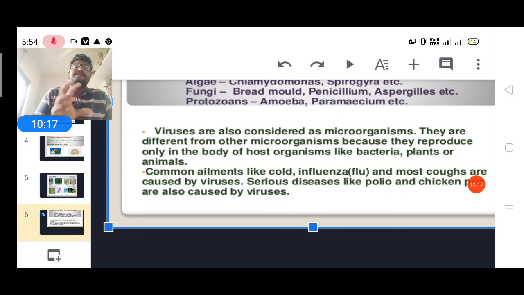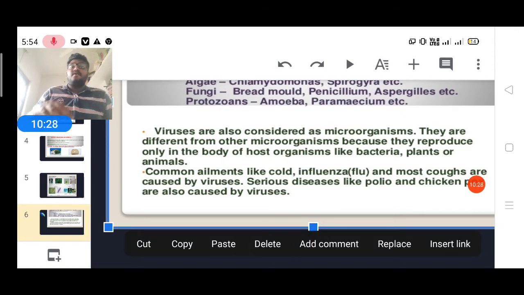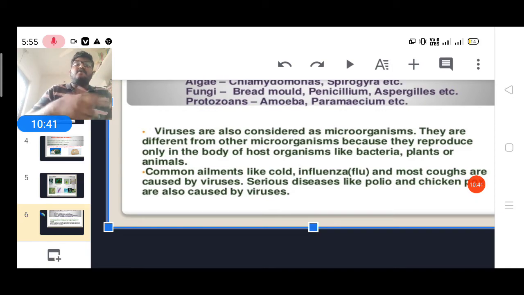That's why it is a special, peculiar microorganism, and in the exam they may ask why the virus is considered a connecting link between living and non-living. Because inside the host, whether animal, plant, or bacteria, it reproduces and behaves as a living thing, and outside the body it behaves as a dead thing. That's why it is a connecting link between living and non-living things.